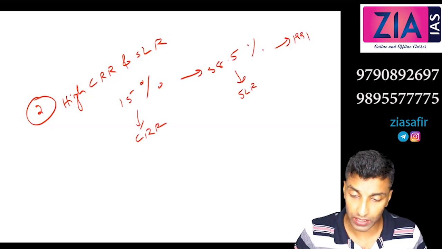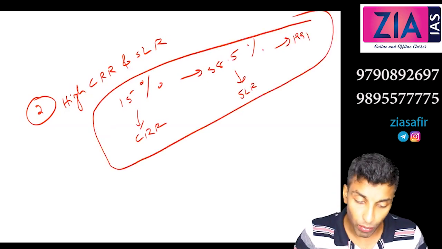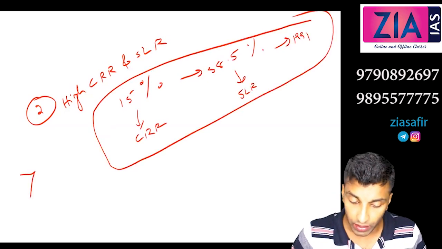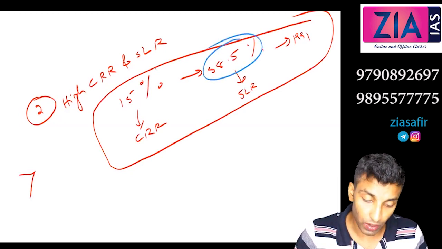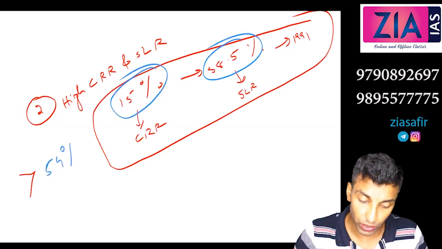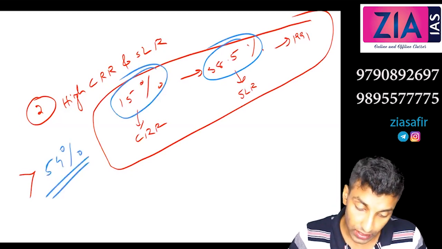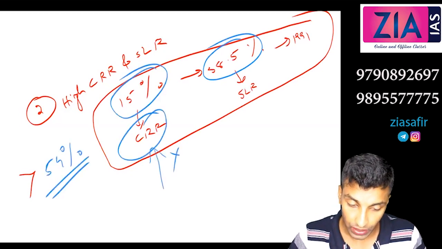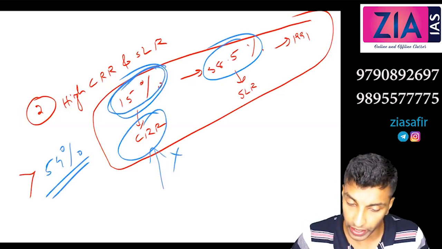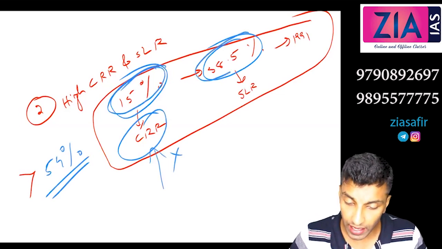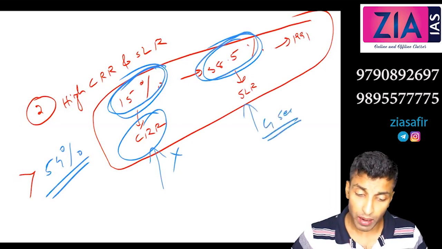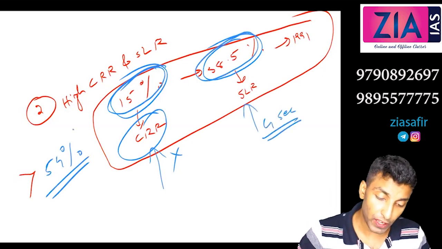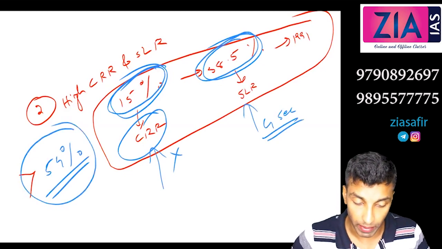So more than half of the money coming to the bank, around 54%, got stuck with the bank. For the 15% CRR there is no interest paid. In case of SLR, it is maintained in G-Secs, so you may get some return, but actually 54% is stuck for the bank.